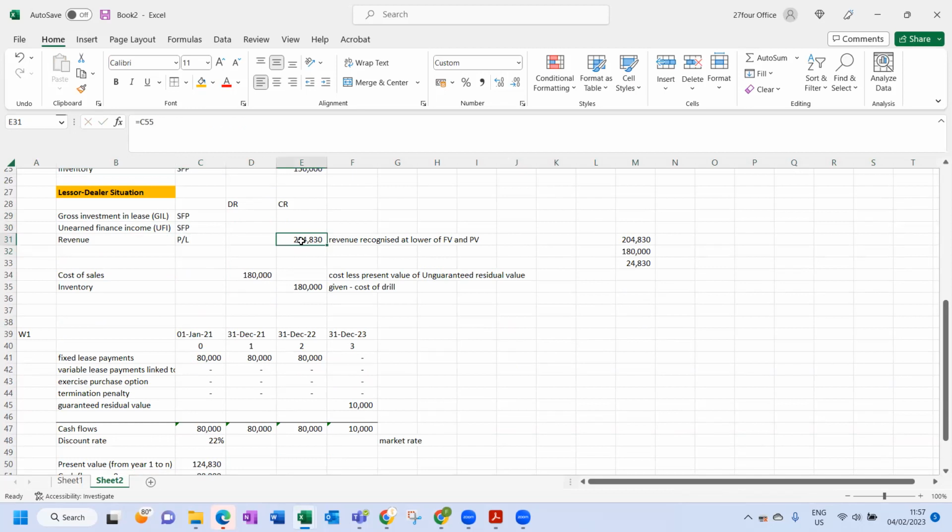They told us what the revenue must be. We worked it out. So this here is working one. They told us what the revenue must be, and we know what the gross investment in lease is.